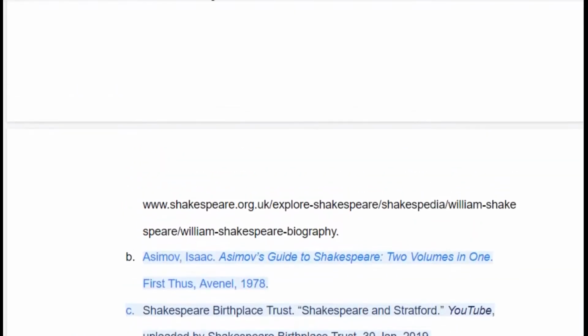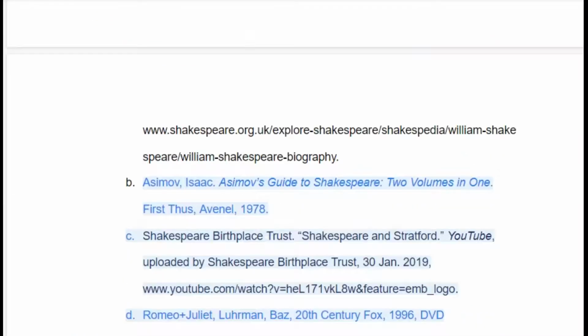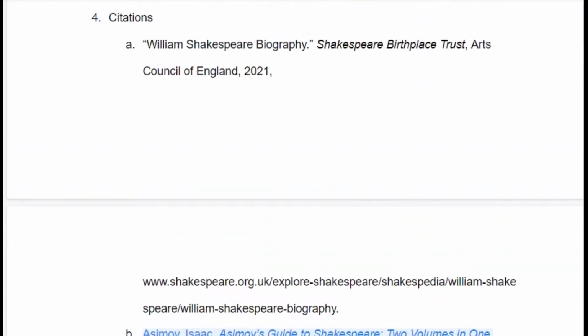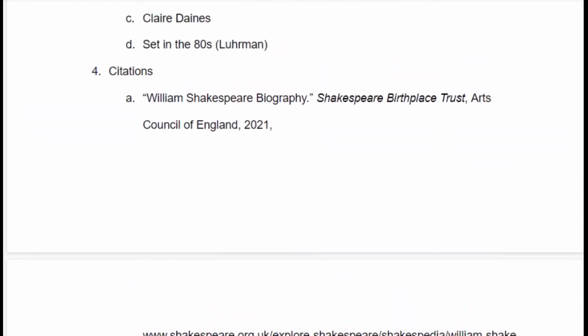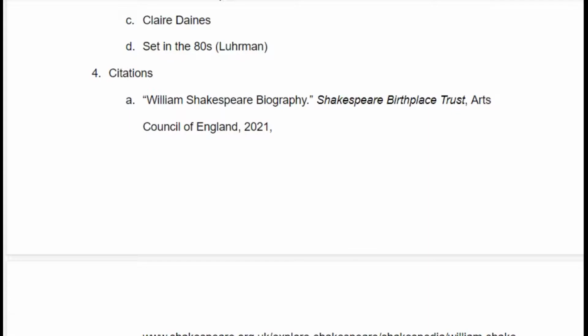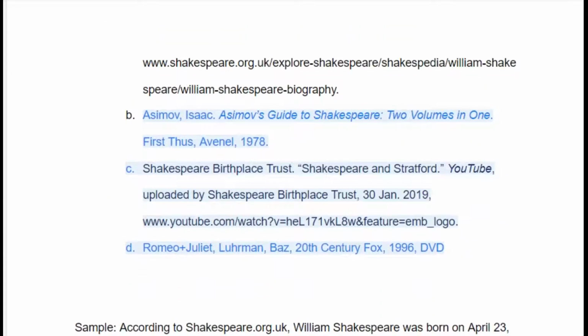Now, here and here, both A and C, our sources have the word Shakespeare in them, so we wouldn't want to use Shakespeare or William Shakespeare as our parenthetical citation. So instead for A, I'm going to use in parentheses the word biography, because if I look down, I'm just going to look for the source that has biography in it. And then for C, I'm going to put probably birthplace or trust, okay, as my video.